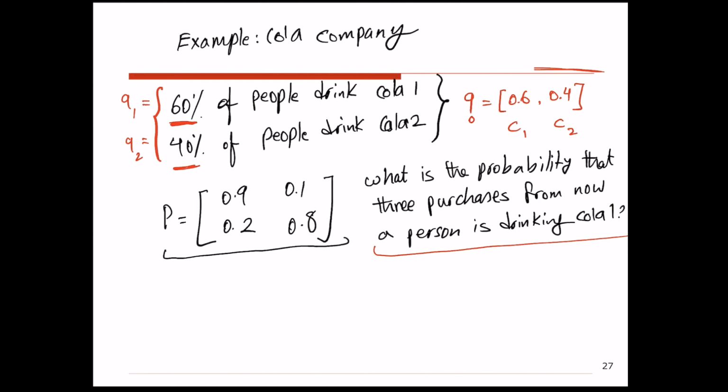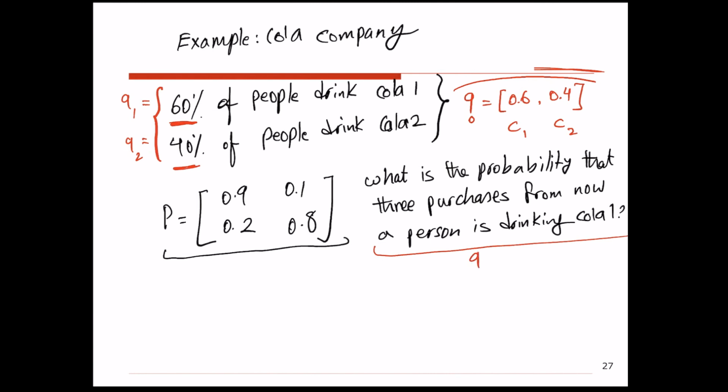So I don't know exactly where that person is right now, whether they are a cola 1 drinker or a cola 2 drinker. All I know is that there is a 60% chance that that person is a cola 1 drinker and a 40% chance that the person is a cola 2 drinker. That's all I know. And then I have to find out, for a typical person, the chance that 3 purchases from now, that person is a cola 1 drinker.